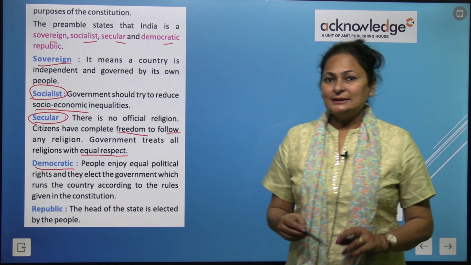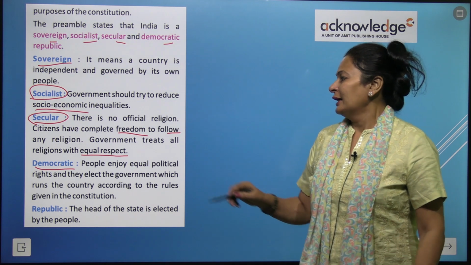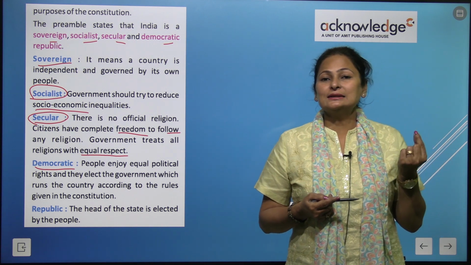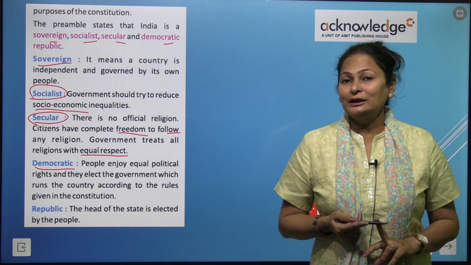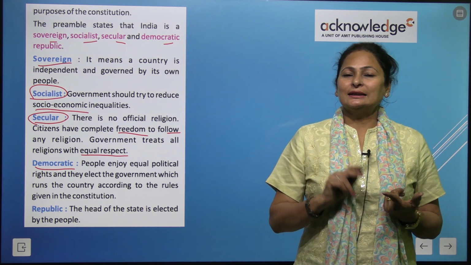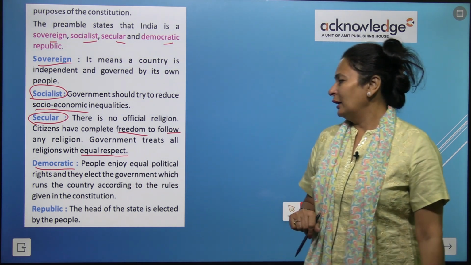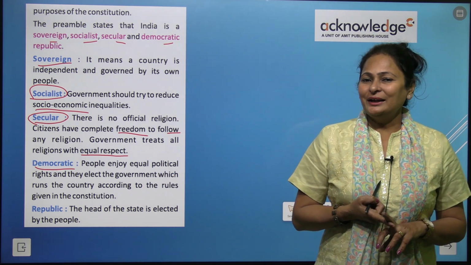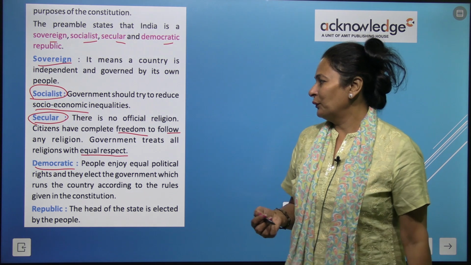Next is democratic. People enjoy equal political rights, and they elect the government which runs the country. Every single citizen of India who is above the age of 18 years can cast the vote. Despite of any caste, any religion, any creed, doesn't make any difference, right? So elect the government which runs the country according to the rules that are given in Constitution of India. So India is a democratic country.